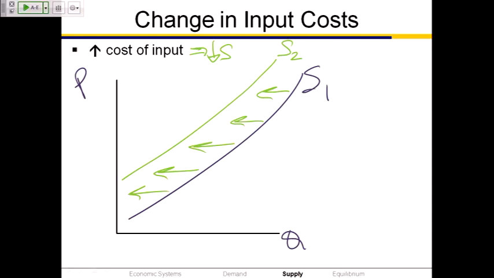Don't think up and down. Think left and right. A decrease in supply moves you to the left along the number line. It decreases the quantity. It shifts the curve to the left. An increase in supply would increase the quantity, shifting the curve to the right. We're moving along the quantity axis, shifting left and right.